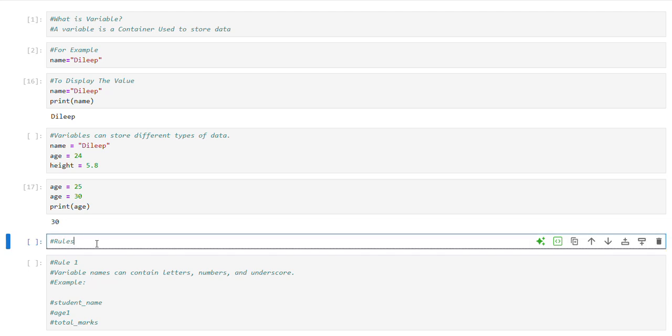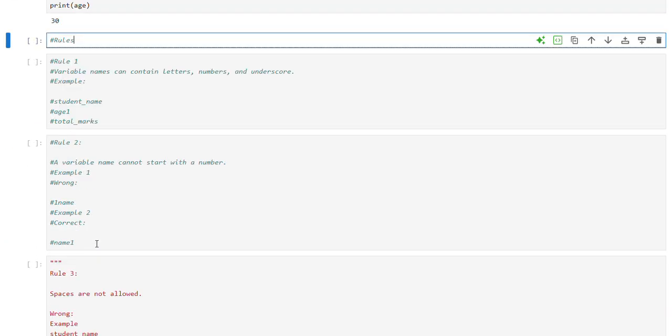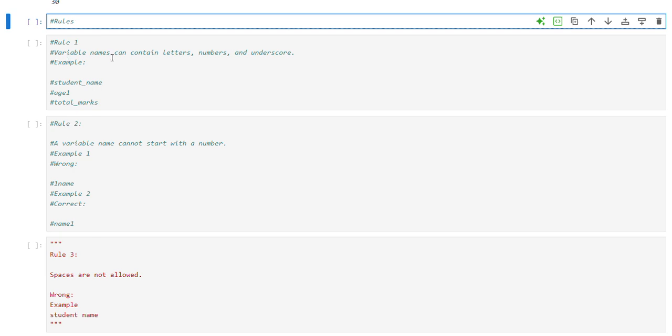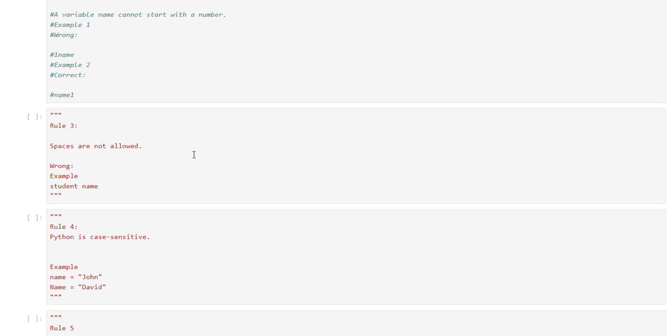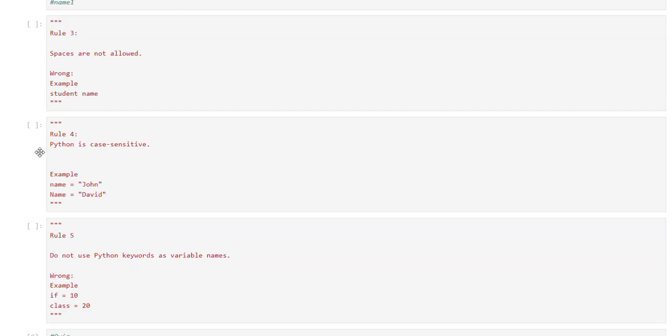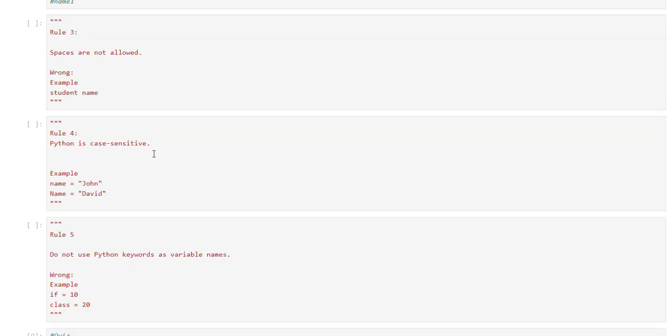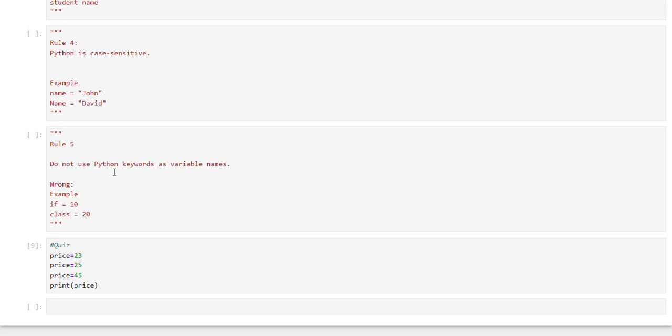And here there are some important rules in variables. Rule number 1. A variable name can contain letters, numbers and underscore. Rule number 2. A variable name cannot start with a number. Rule number 3. Spaces are not allowed. Instead of spaces, you can use underscore. Rule number 4. Python is case sensitive. And rule number 5. Do not use Python keywords as variable names.